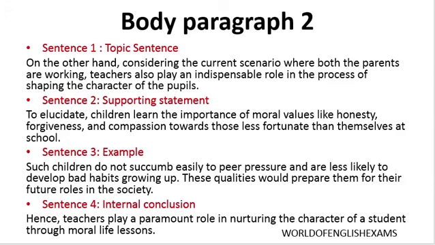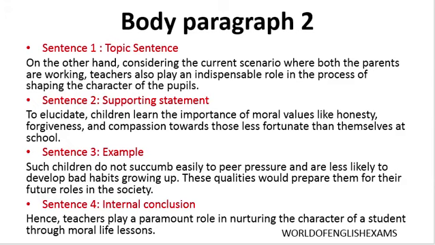Now that is my topic sentence, and then the reader is getting a clear idea that in this paragraph I am going to show the importance of teachers in this process. Now let's read the supporting statement for the same. To elucidate, children learn the importance of moral values like honesty, forgiveness and compassion towards those less fortunate than themselves at school.